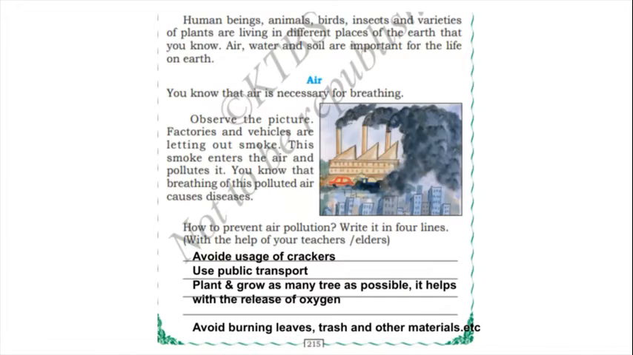And avoid burning leaves, trash and other materials. Even garbage we burn nearby our houses. Avoid burning leaves, trash and other materials. If you burn this garbage instead of putting it in the dustbin, that smoke is also very dangerous, and it enters the air and again the air will be polluted. So these are only a few points of prevention of air pollution.